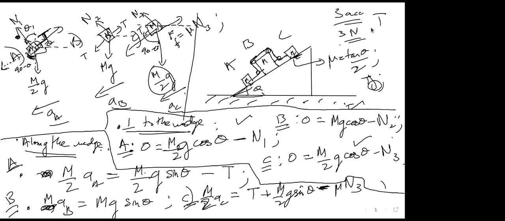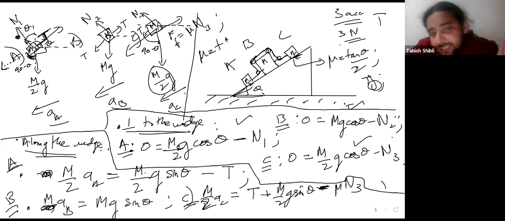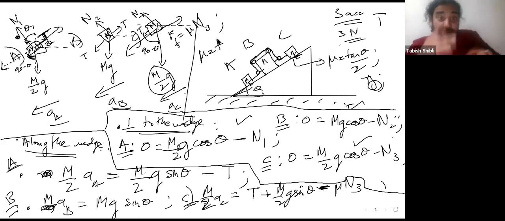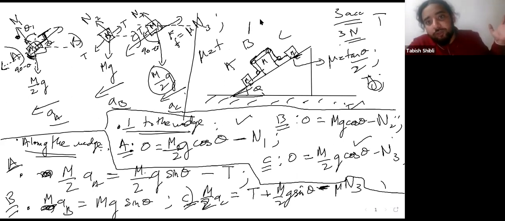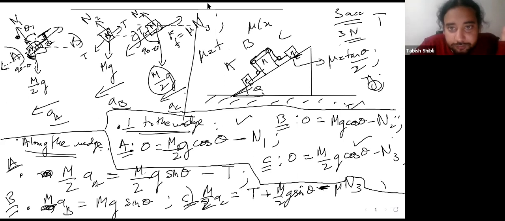Friction coefficient is actually given to you. It's a constant, so you consider it in terms of mu only. It's not really a variable. If the question says mu is a function of something, for example, there might be questions where you have mu as a function of x, and you need to calculate it as a function of distance, then you might consider mu to be a variable.